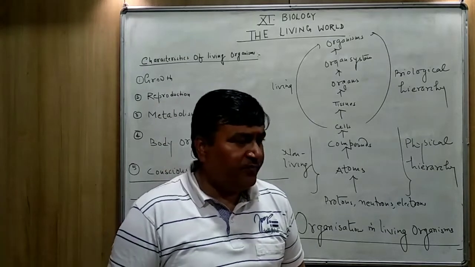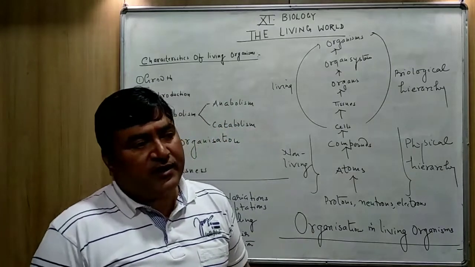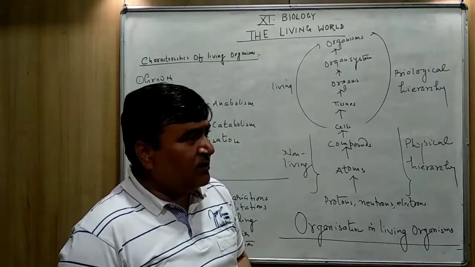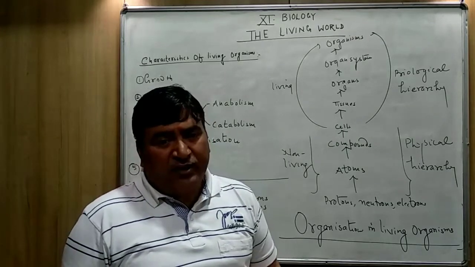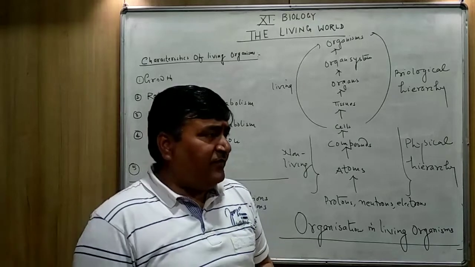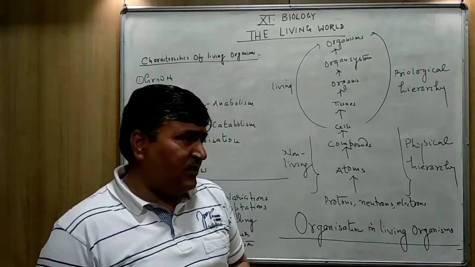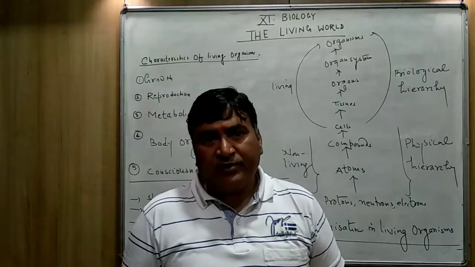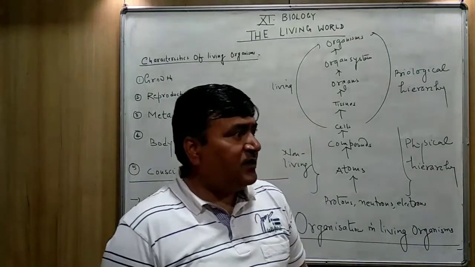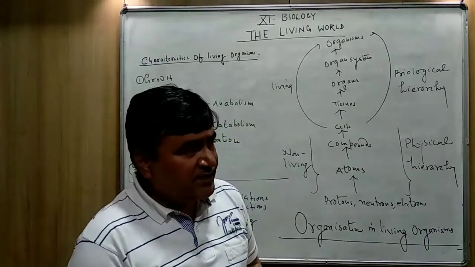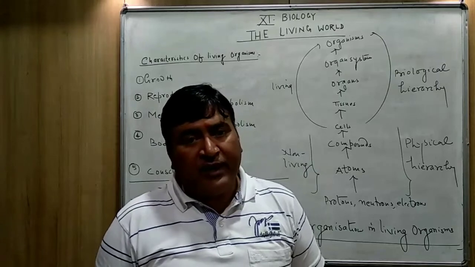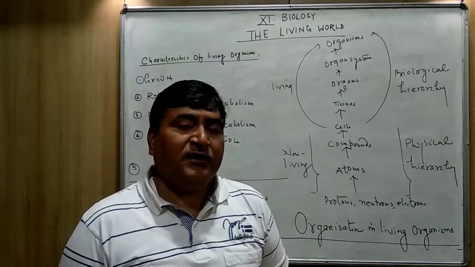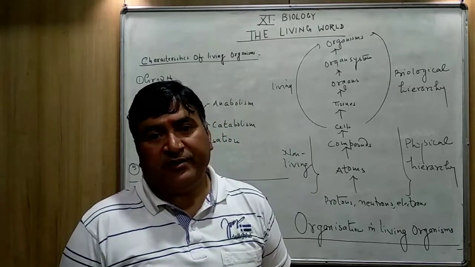In class 10, you have already studied that amoeba, paramecium, euglena, Ulothrix, Spirogyra, most of the unicellular organisms, they reproduce by asexual means, while plants, they reproduce by asexual and sexual methods both, and especially the human being and animals, they reproduce by sexual method.